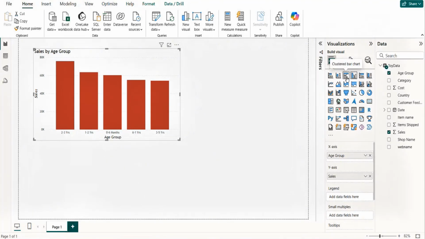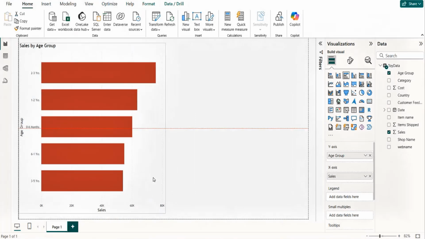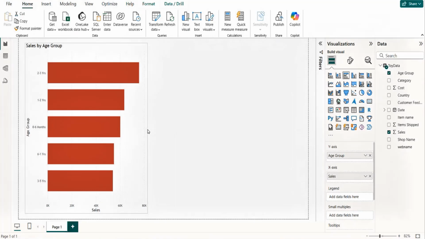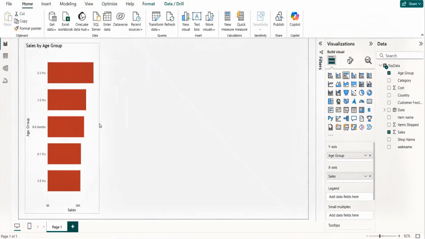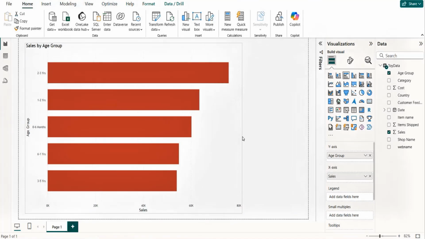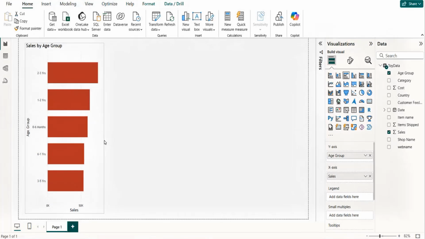I will first use the same one, which is a clustered bar, right? This is the clustered column, which we have done. I'm just going to click on the clustered bar. So you will see that the data actually aligns horizontally. Simple. Sometimes, because of the dashboard you're creating, you want to save space width-wise, and height-wise you think your data will look better. So you can definitely use this horizontal bar visual also.